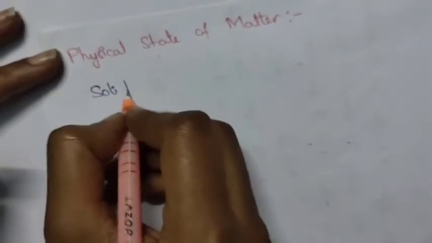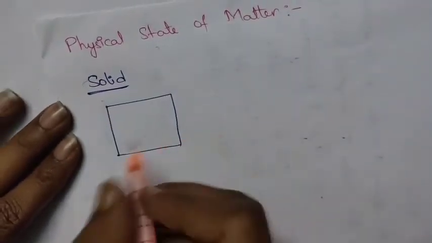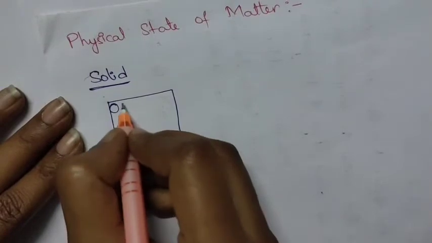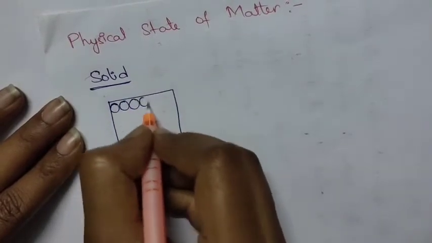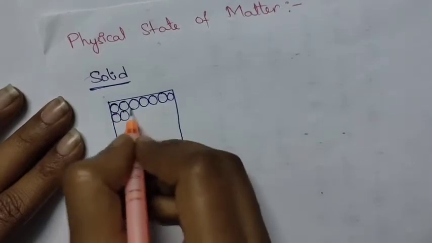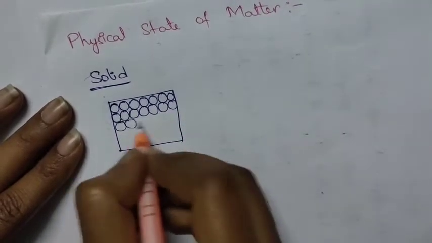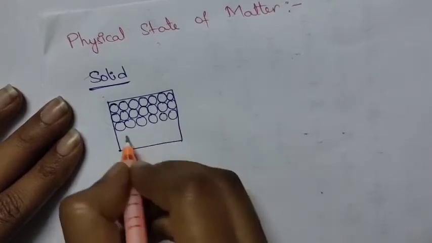Solid. Okay, this is the solid state. Here, if this is one solid, in this one the molecules are present very near to each other. Okay, this is the solid.